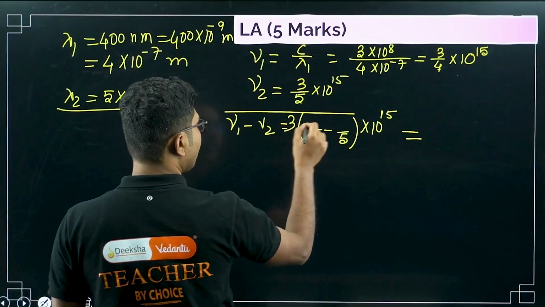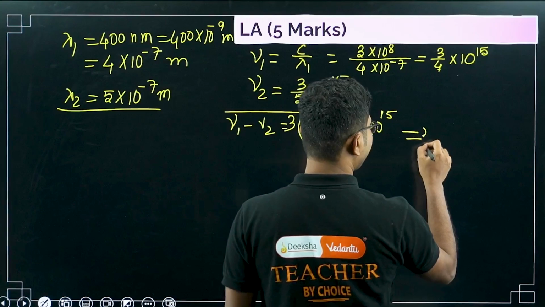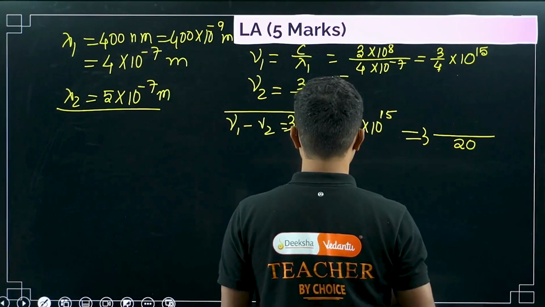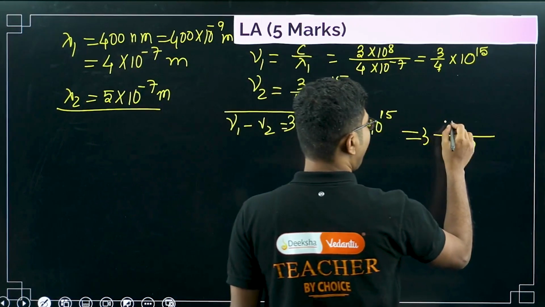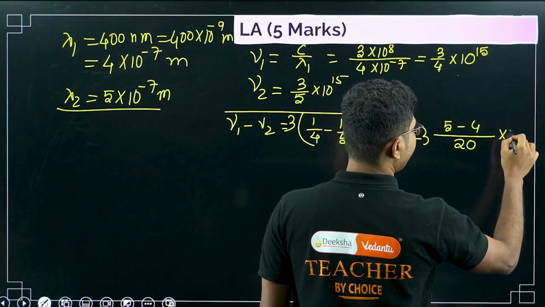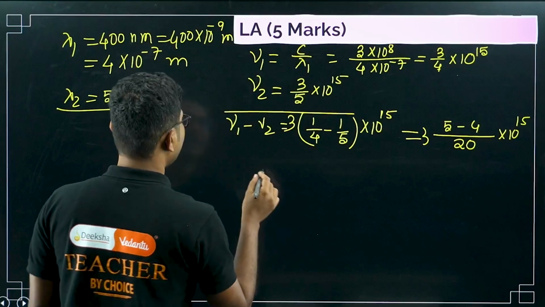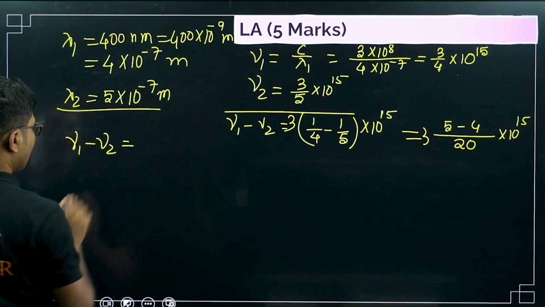Now what is the LCM? LCM is 20. So you will get nu 1 minus nu 2.